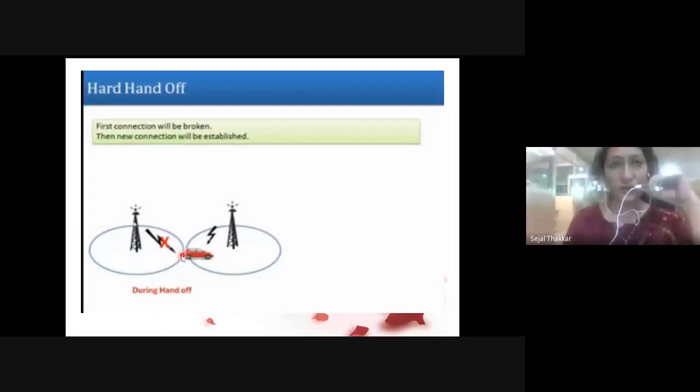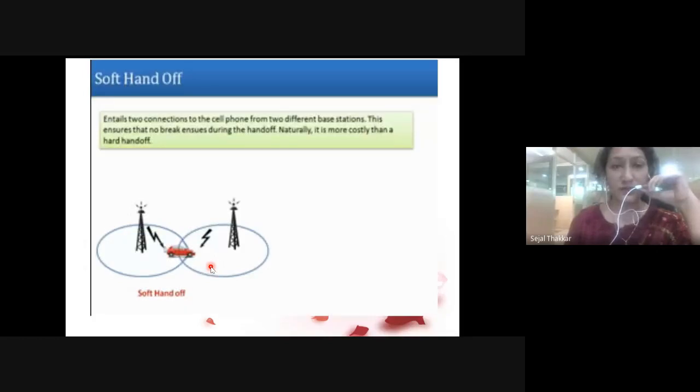And in soft handoff, you will not get disconnected. Even if you move anywhere in Ahmedabad using your cell phone, you can talk with your friend while traveling in the car. This kind of handoff is known as a soft handoff, where you do not get disconnected. Before disconnecting the signal from the previous tower, you get the signal from the new tower.